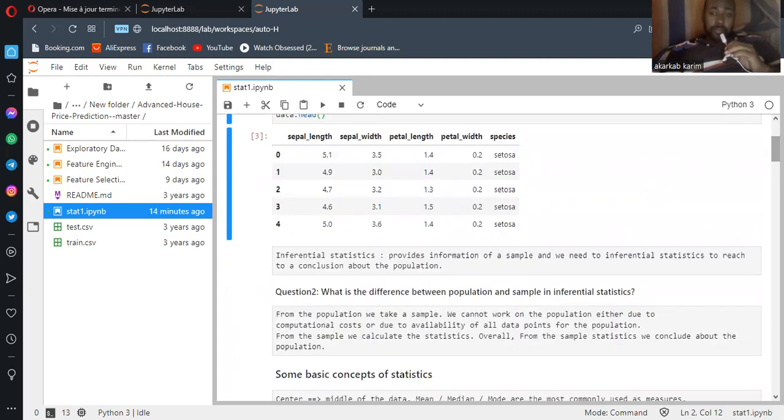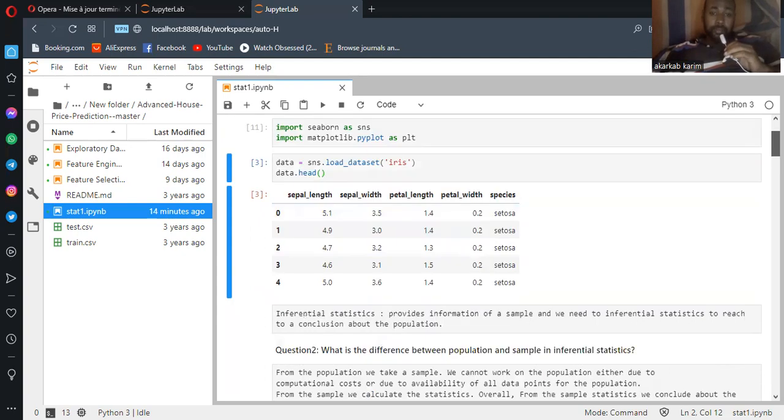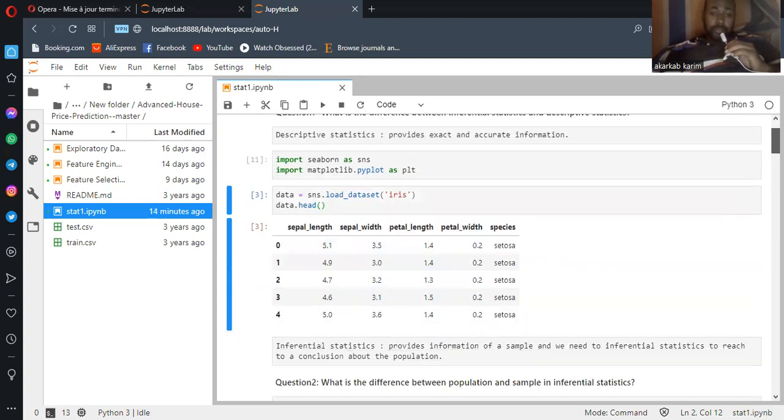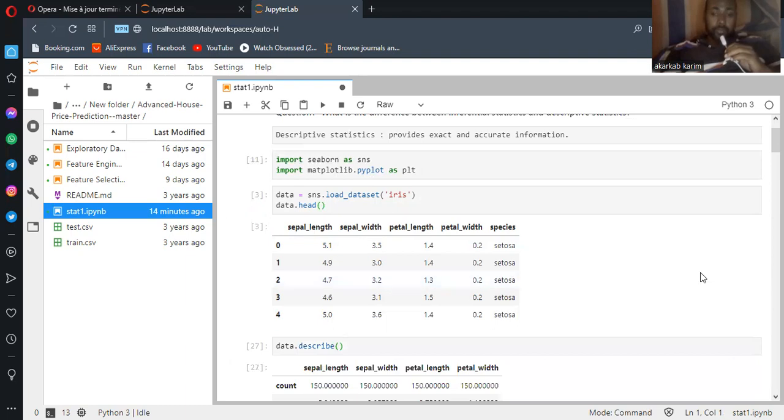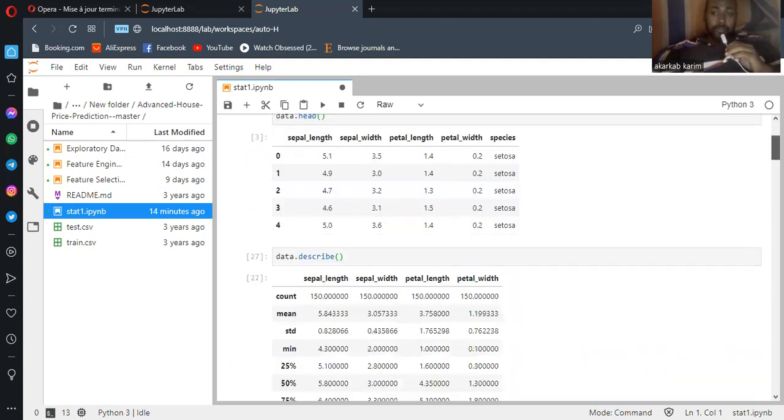What is important on that is to give you an overview. Sorry, I will add it now. Here, just to show you, we have data.describe. Run it, and we will show you now what descriptive statistics is.